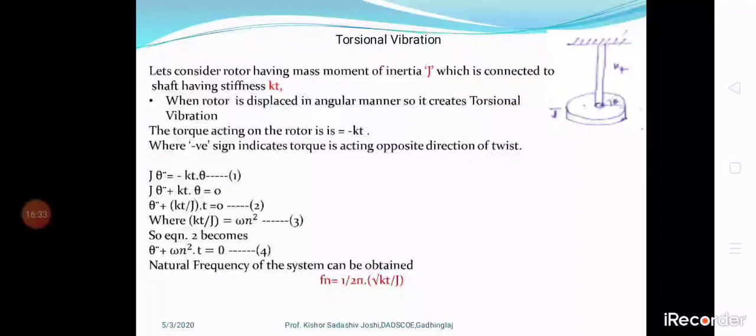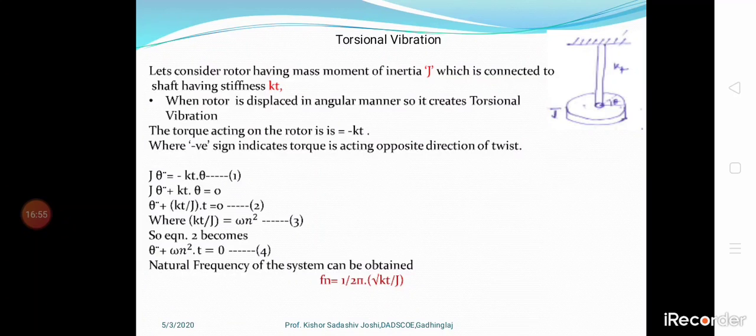Now, in the same manner as before, we take omega n, so kT by J is equal to omega n square. So the equation becomes theta double dot plus omega n square theta is equal to 0. That is equation number 4.